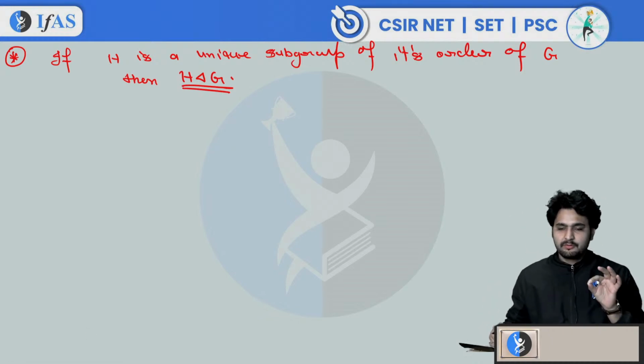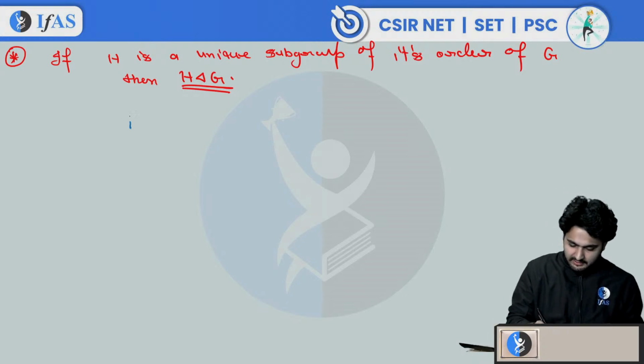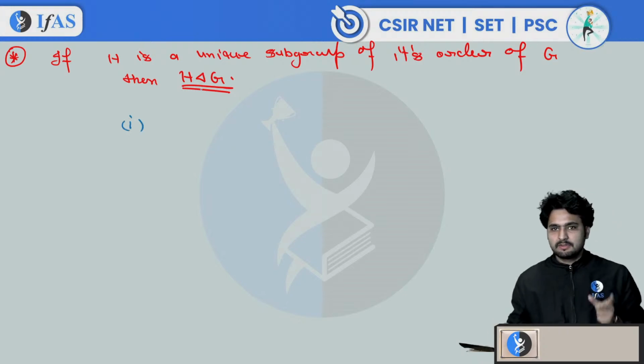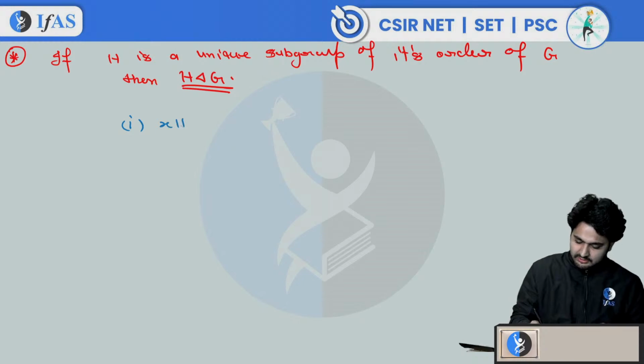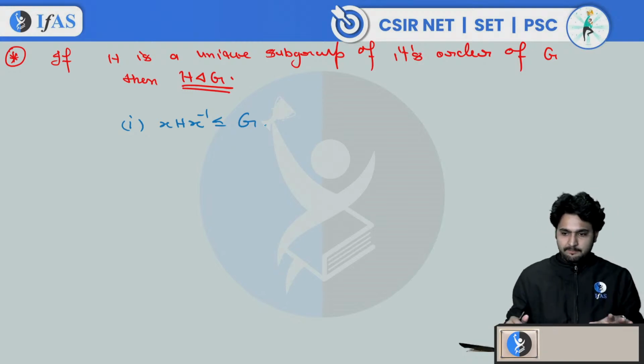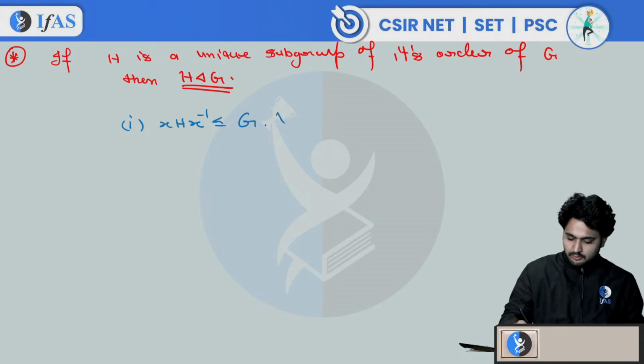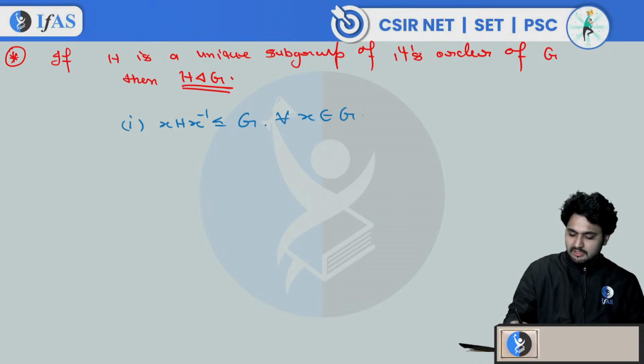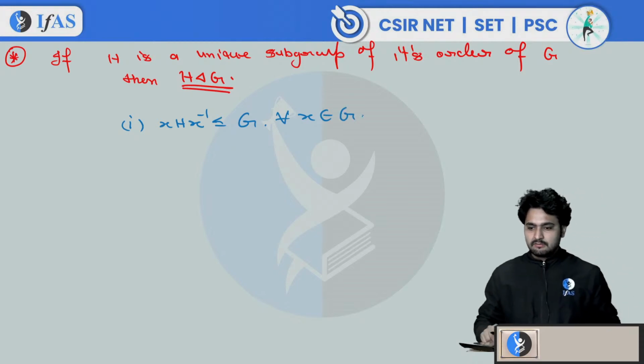We should know a few points. The first point is, if H is a subgroup of G, then xHx inverse is also a subgroup of G for all x belongs to G. You can verify this. xHx inverse is a subgroup of G.